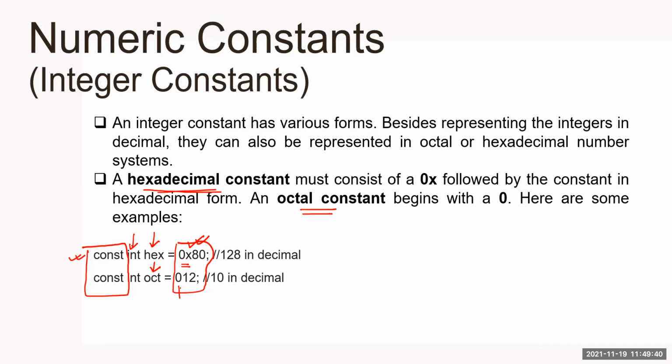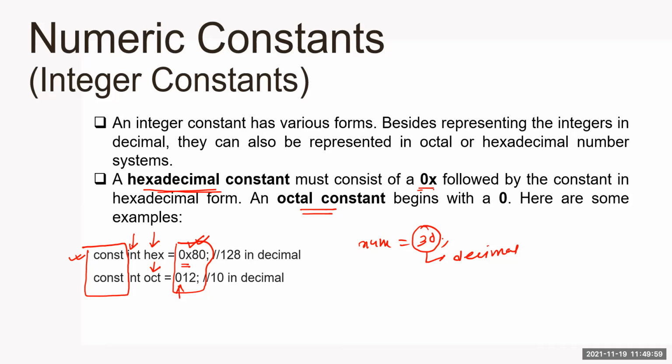I have written 0x, and there is a 0. Interesting factor. In the last example, I wrote num equal to 30, so this is in decimal. Then how do we make this constant hexadecimal?